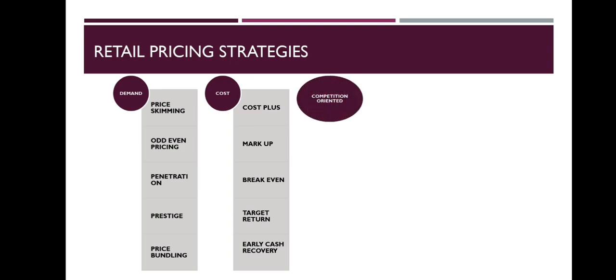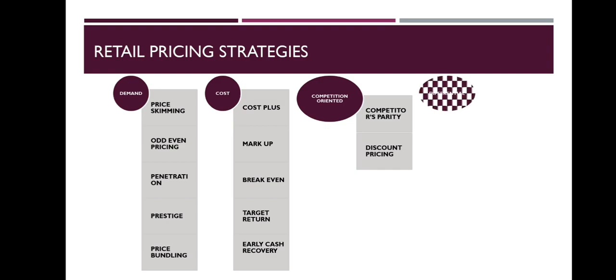Next is competition oriented pricing strategy. When a retail company sets the prices for its product depending on how much the competitor is charging for a similar product, it is competition oriented pricing. Under that, first is competitors parity. The retail company may set the price as close as the giant competitor in the market. Second is discount pricing. A product is priced at a low cost if it is lacking some feature than the competitor's product.